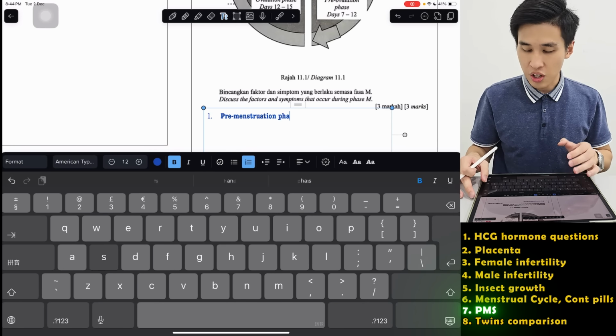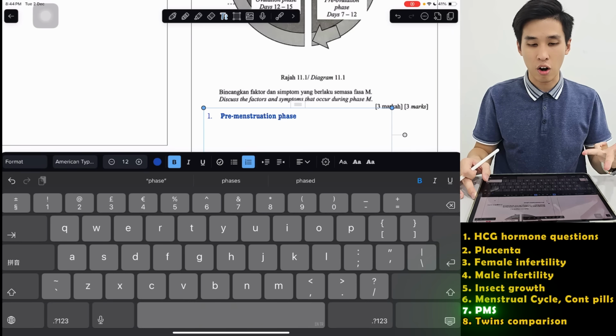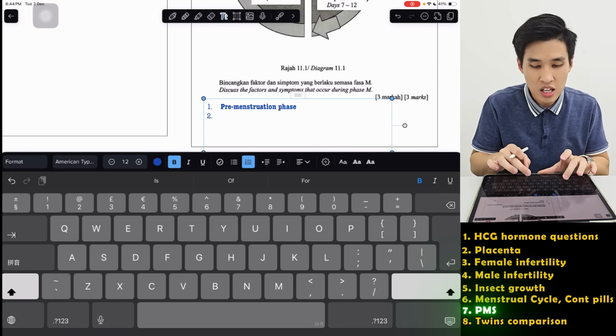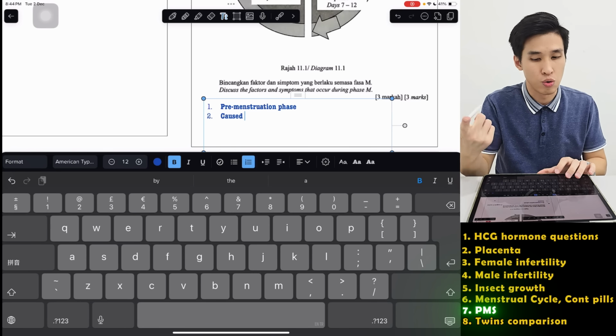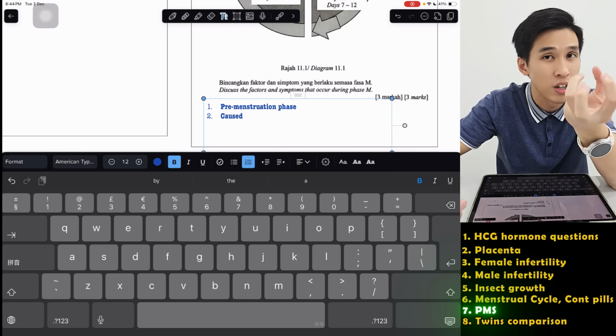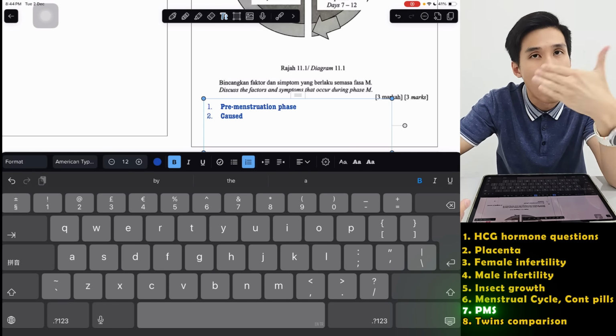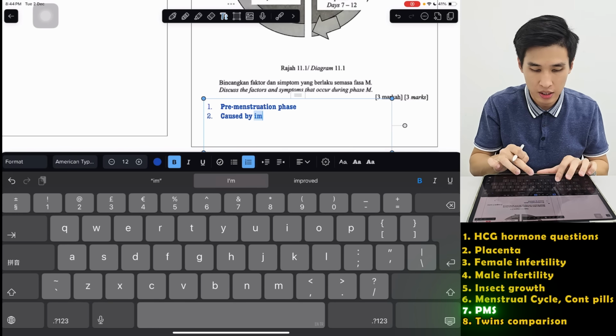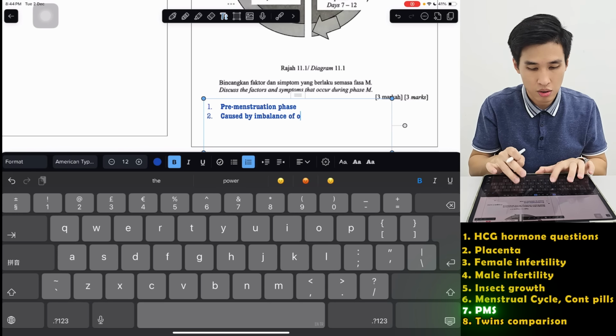The factors that cause a girl to get PMS is because of imbalance of estrogen and progesterone. During here, progesterone and estrogen levels will decrease because the corpus luteum starts to degenerate already. That's what happens towards the end of the menstrual cycle. So it's caused by imbalance of estrogen and progesterone.